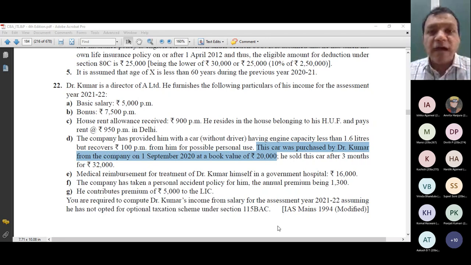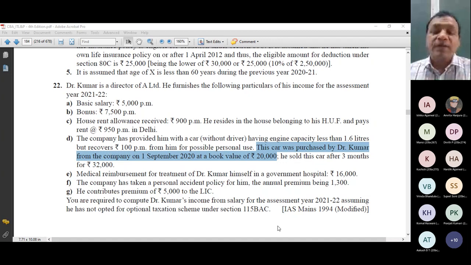In this question, I do not know the actual cost of the car. I also do not know when the car was purchased and put to use, so it is impossible for me, without assumption, to compute the average market value.